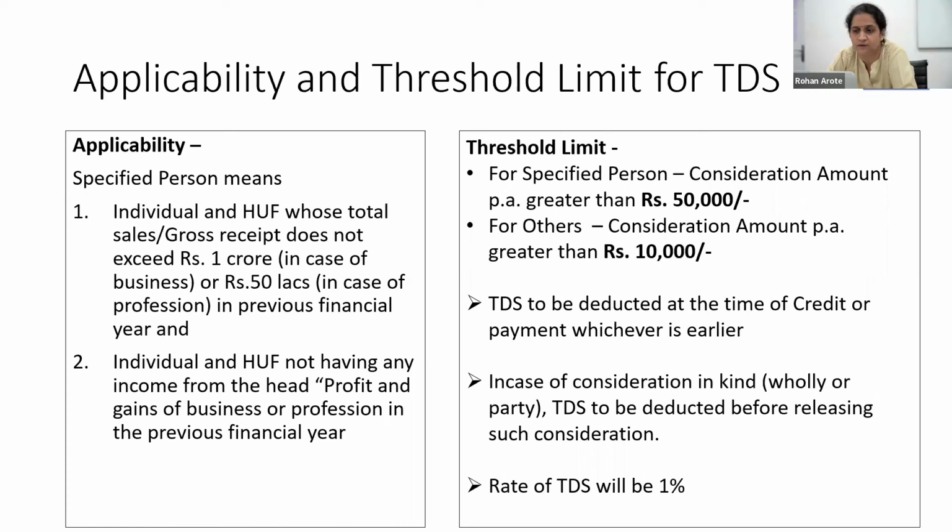The threshold limit for a specified person for TDS purposes is that if the consideration amount is greater than 50,000, then TDS will be applicable. For others, in case the consideration amount is greater than 10,000, TDS will be applicable. So what is the taxable event? The TDS will be deducted at the time of credit or payment, whichever is earlier. And in case the consideration is in kind, TDS has to be deducted before releasing the consideration. And the rate of TDS will be 1%.